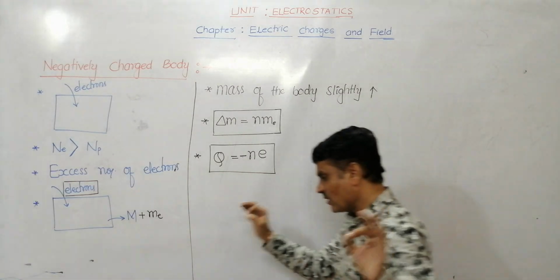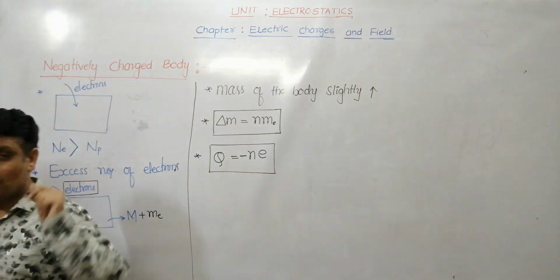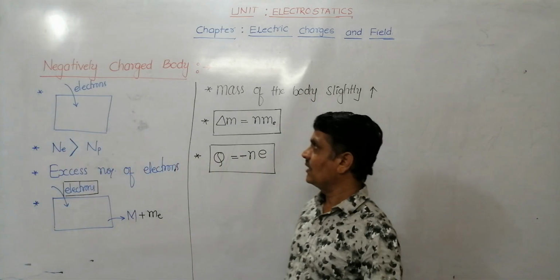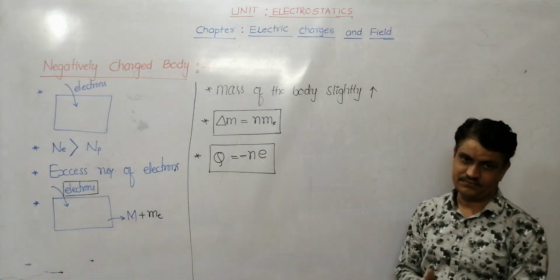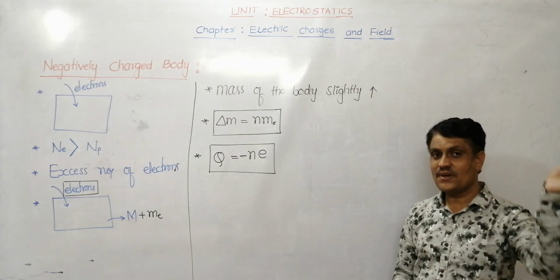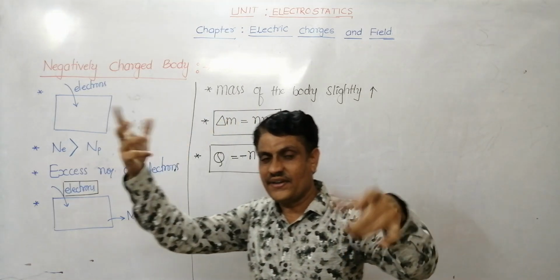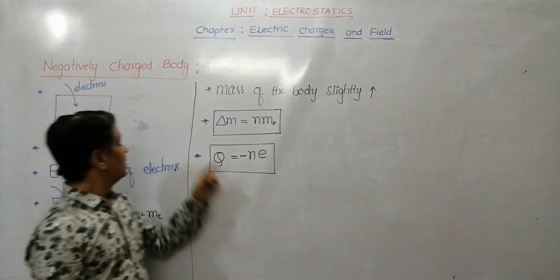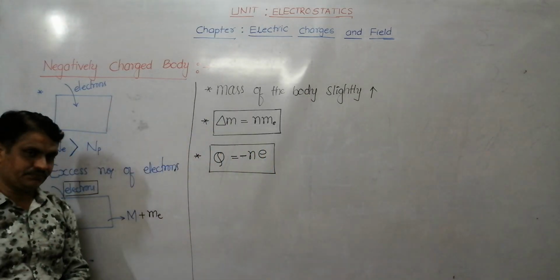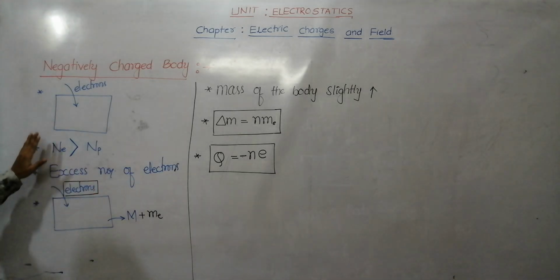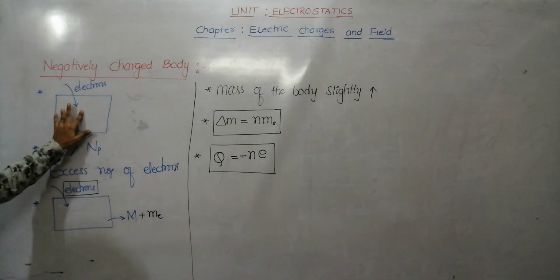So finally, so far what I have taken in this topic: today I have taken what is charging. The process of addition of electrons to a body or removal of electrons from a body is called charging. When electrons are added to the body, the body becomes negatively charged.